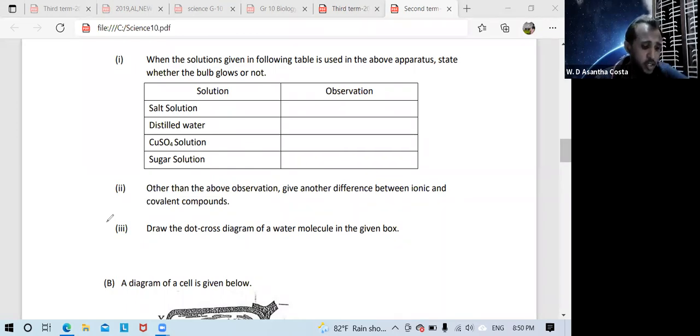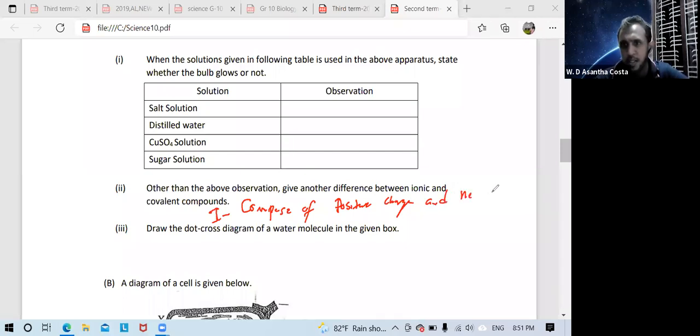One is, you can write ionic compounds are composed of positively charged and negatively charged ions, positive charge and negative charge.